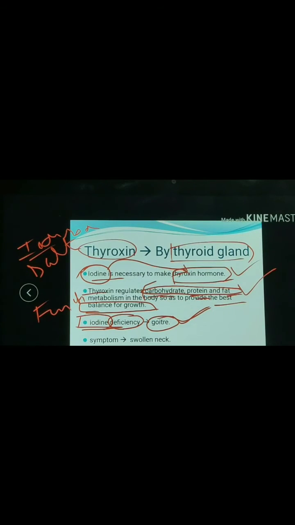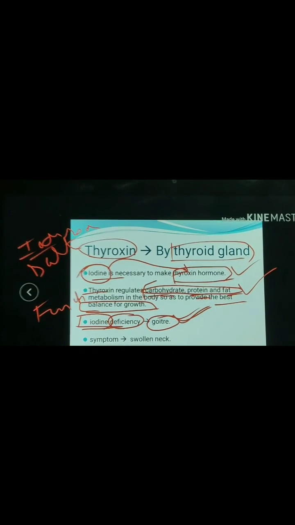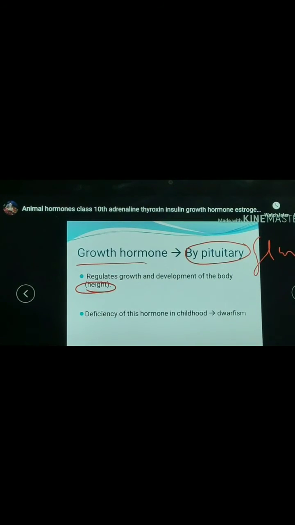So the next gland is the pituitary. The pituitary gland secretes growth hormone. Growth hormone regulates growth and development of the body. What does it regulate? Growth and development of the body. Where is the pituitary gland present? It is present in the brain.